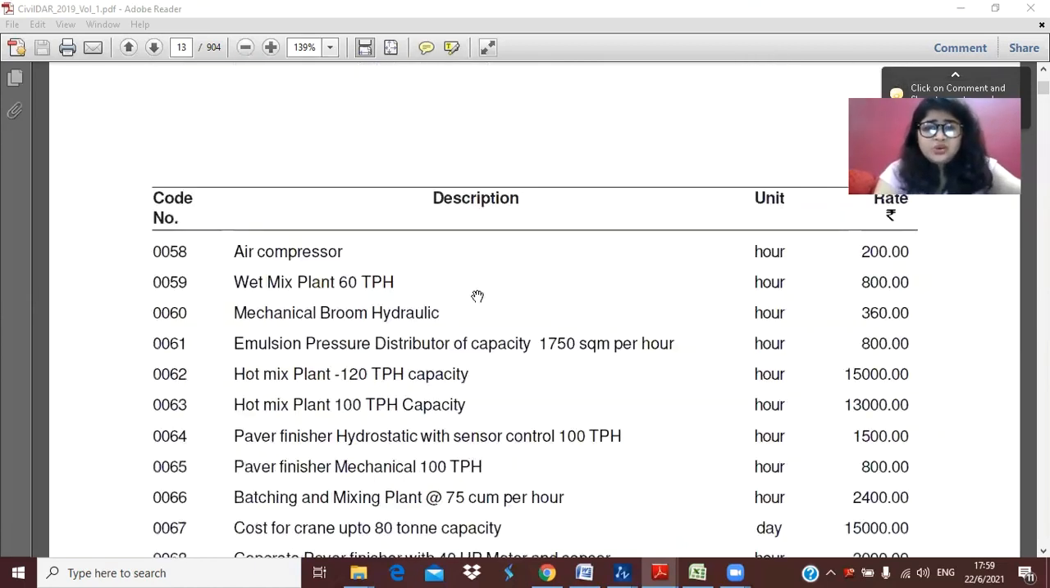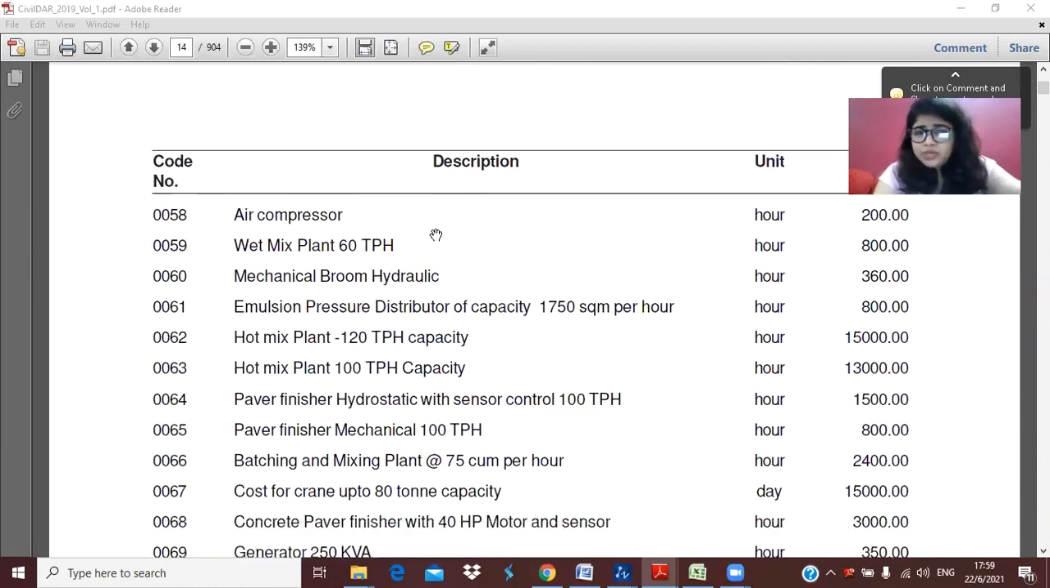There are no rates according to the IS code. You can see this is the government rate, and it changes from time to time. If you take the state government rate, it will also be different, because every rate varies with the area or region, you can say.